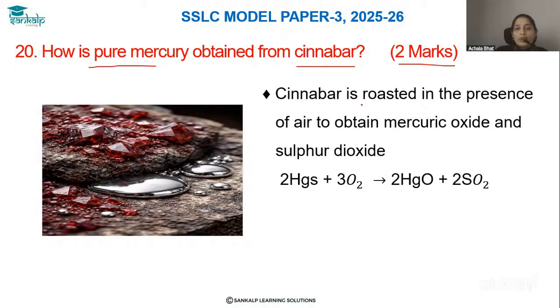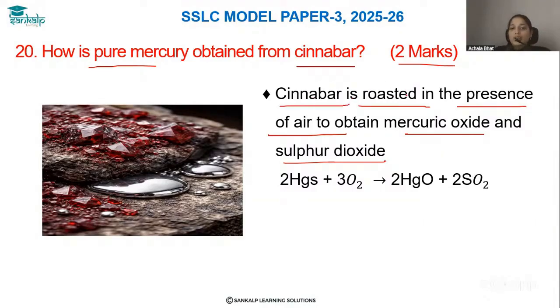Cinnabar is roasted in the presence of air to obtain mercuric oxide and sulfur dioxide. The process is called roasting. Roasting is nothing but heating strongly in the presence of excess air. That is, cinnabar is roasted in the presence of air to obtain mercuric oxide and sulfur dioxide.